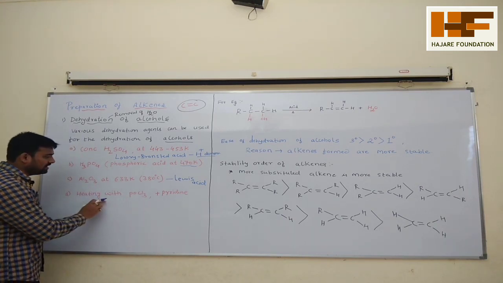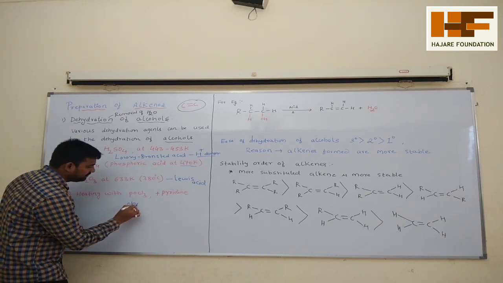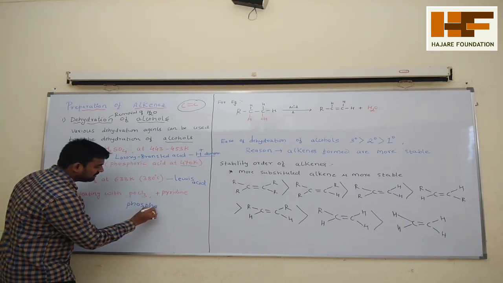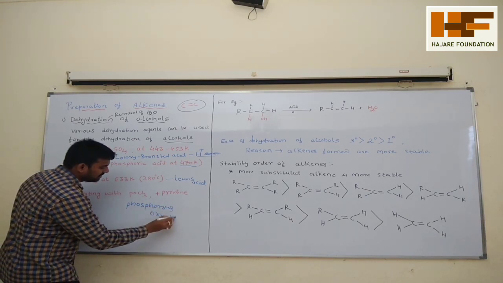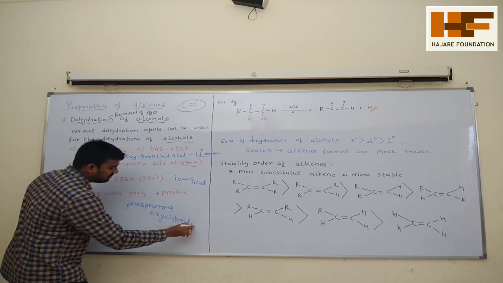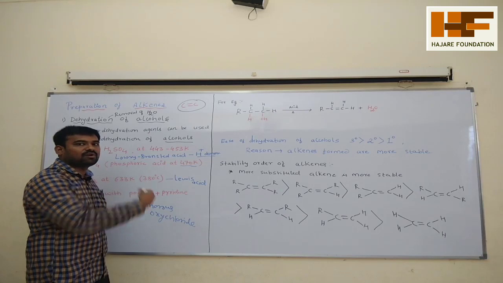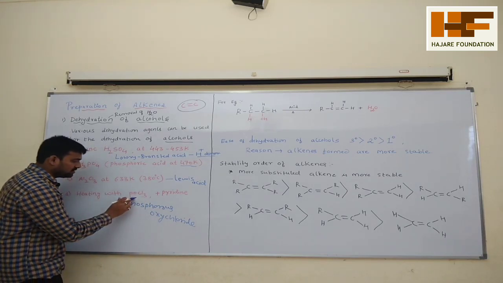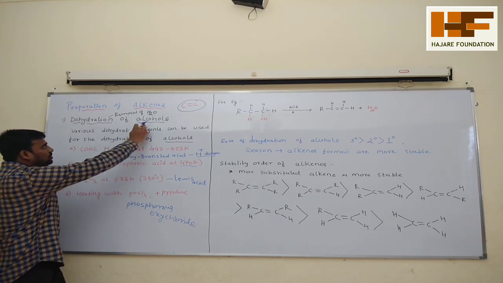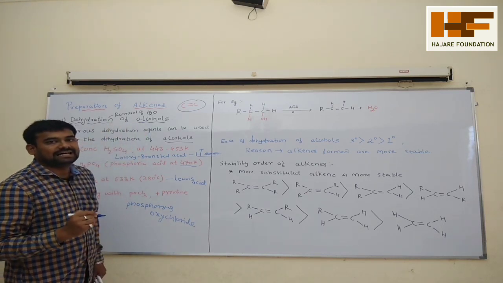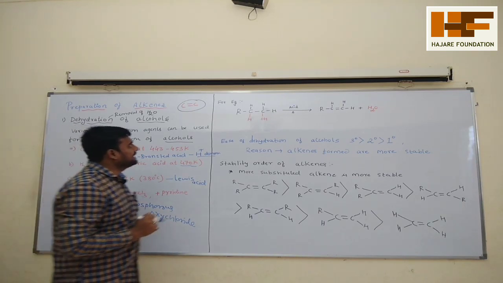Okay, so next one, heating with POCl3. POCl3 is called phosphorus oxychloride. When phosphorus oxychloride combines with pyridine, which is a base, it will remove the acid which is formed in the reaction. So phosphorus oxychloride plus pyridine are combined. If they are added to the alcohol, it will form alkenes directly. Okay, so an example is given. See some examples.